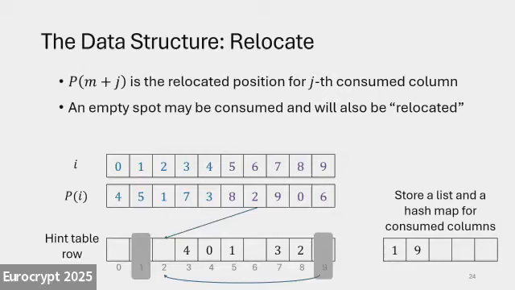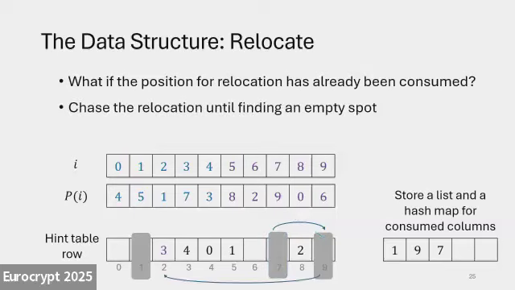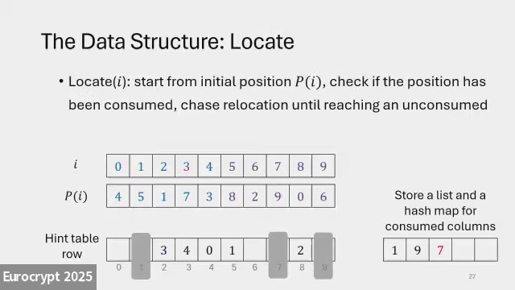So why does this matter? Because sometimes we may want to relocate an entry, but the relocated position has already been consumed. Just like in this case, we're accessing entry number 3, and we look at the next position for relocation. We see that it's column number 9. That's already gone, so we will chase that empty spot, which was just relocated to 2. So now 3 will chase the empty spot, to relocate to position number 2. And I'll skip some details.